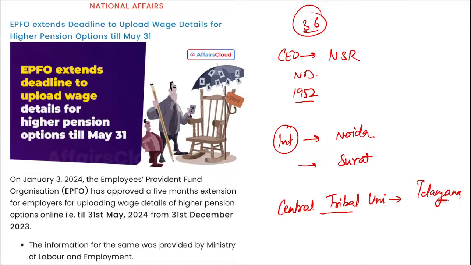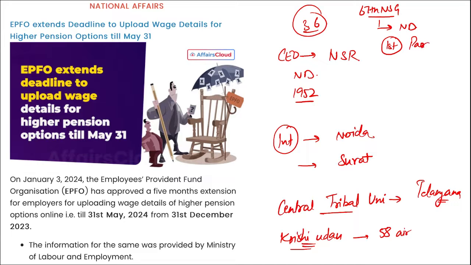Correct? Next, under the Krishi Udan scheme of the government, how many new airports will be covered? A total of 58 airports will be covered under this Krishi Udan. Correct? Then next tell me, where was the 67th National School Games started? The 67th edition of the National School Games started in New Delhi. And the first ever edition of the Para Youth Games was also held in New Delhi.